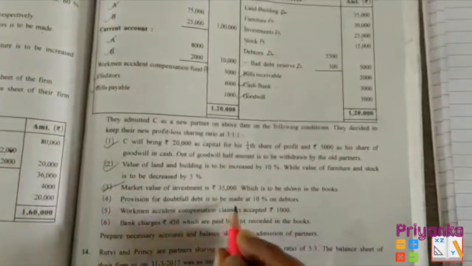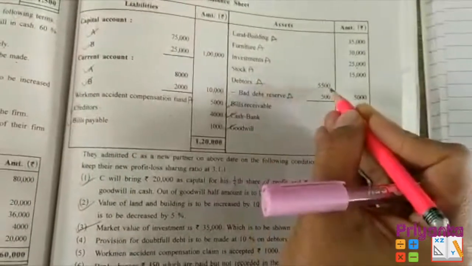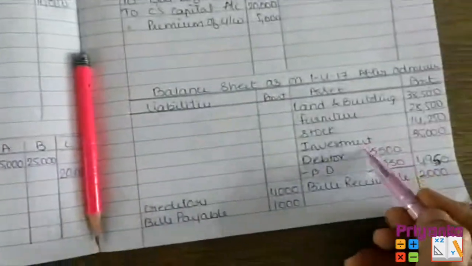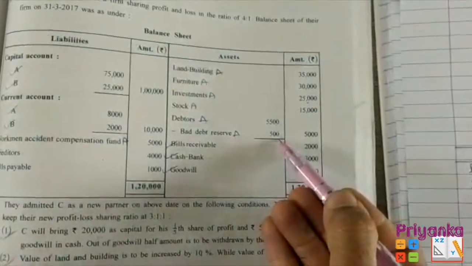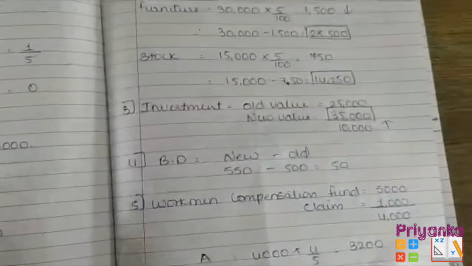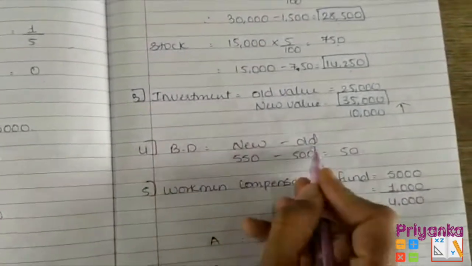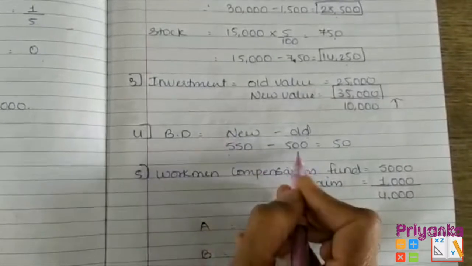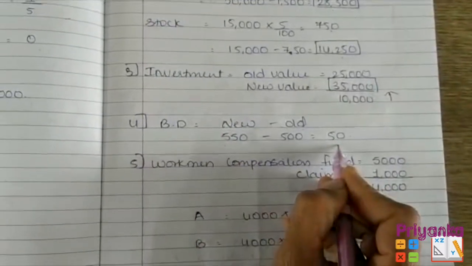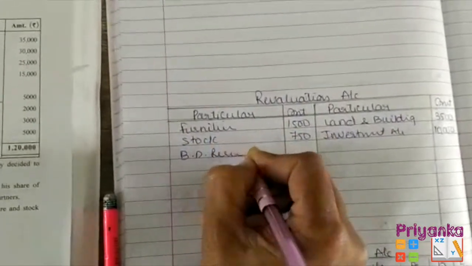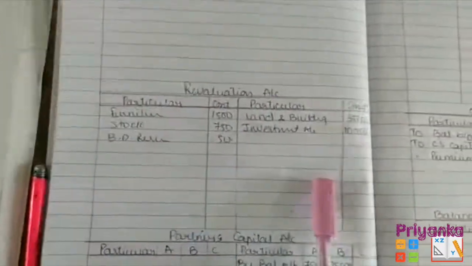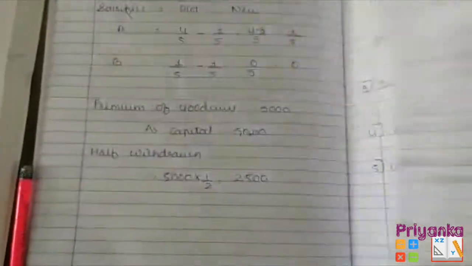Fourth one is provision for doubtful debt made by the 10% on debtor. Debtors is given 5,500. I removed 10% on it. I found 550 and removed the value out. Then again go back, as in the old balance sheet 500 is given. So make a calculation, write down bad debt reserve: new minus old. New just now we found 550 minus the old one. In the old balance sheet it is given 500. Answer came 50. It is a positive answer, so in the revaluation account the debit side only has to be written, bad debt reserve with the amount 50. If it came in minus, then we would have to write it here in the revaluation account.